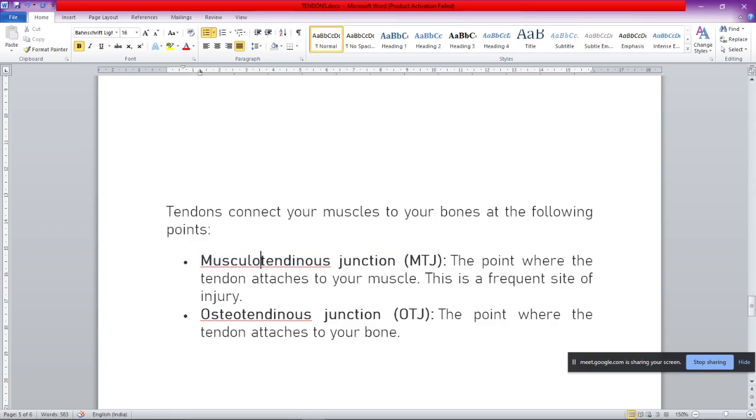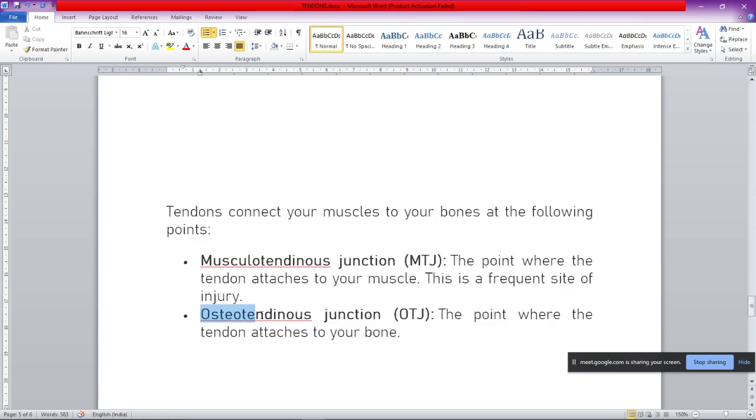As the name suggests, musculotendinous means it is the point where the tendon attaches to your muscle. So it is a connection between a muscle and a tendon. This musculotendinous junction is present on the muscle side, and this is a frequent site of injury. It can get injured as the muscle can stretch too much, or in the case of an accident, it can stretch more and injure the musculotendinous junction.